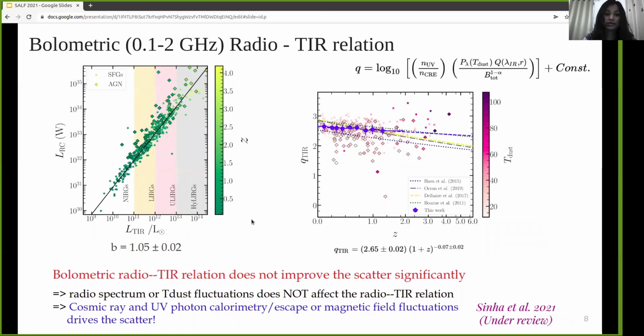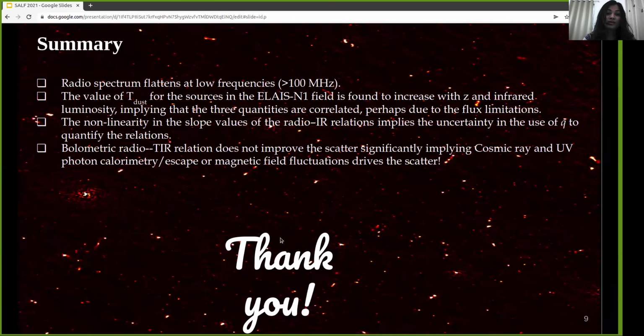Hence, from our study of the radio-IR relations, we find that the radio spectrum or dust fluctuations do not affect the radio-IR relation. This implies that other factors, including UV photon density, cosmic ray electron density, or the magnetic field, may affect the scatter in the radio-IR relations. This is a small summary of this work that is under review.